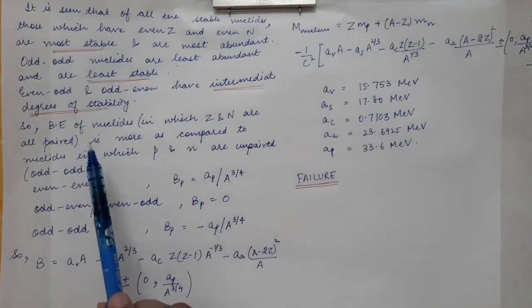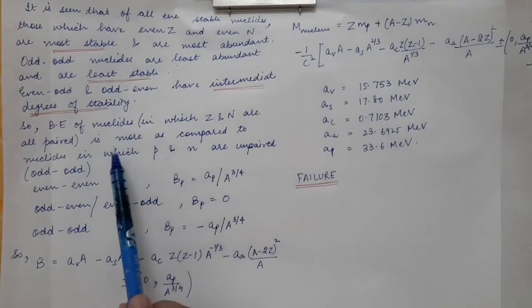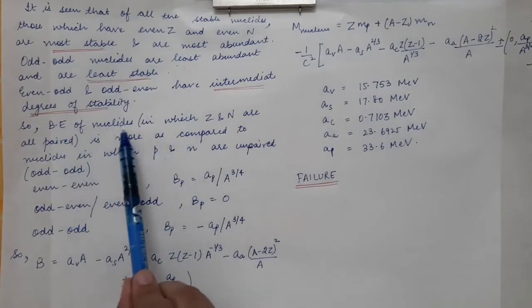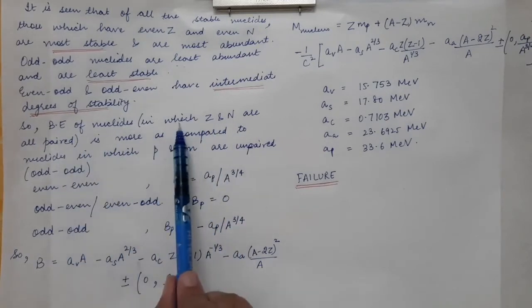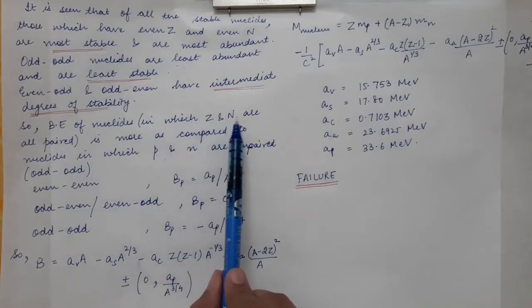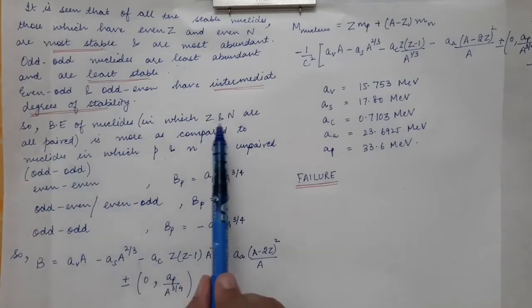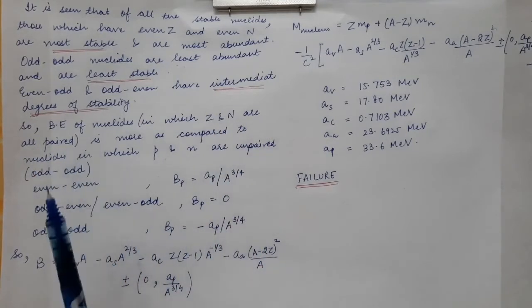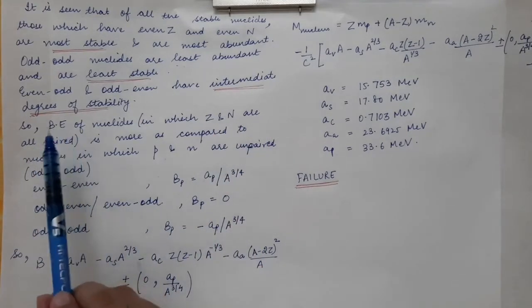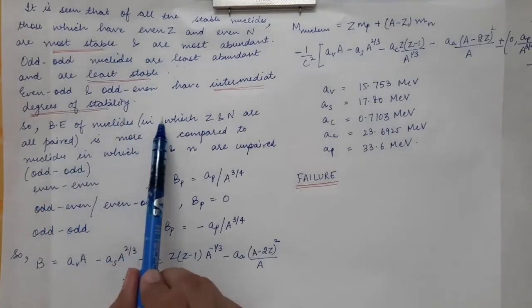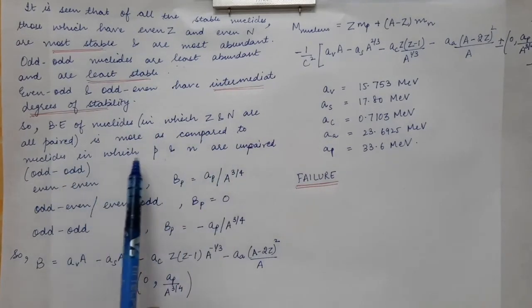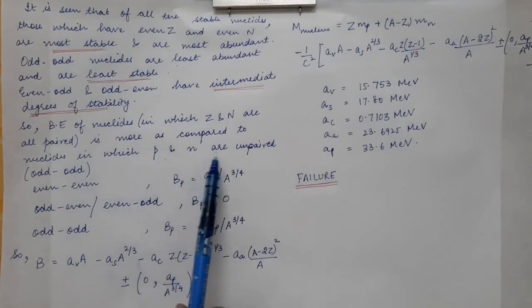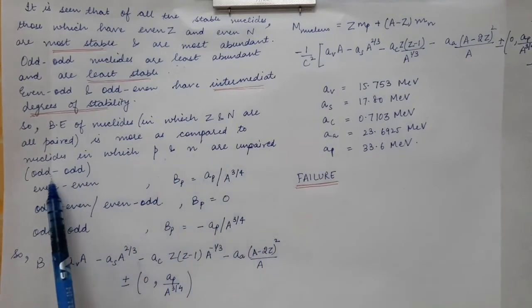So the binding energy of the nuclei for the case of even nuclei, that is, in which Z and N are all paired, the binding energy of even nuclides is more as compared to the nuclides in which proton and neutron are unpaired, that is, odd nuclei.